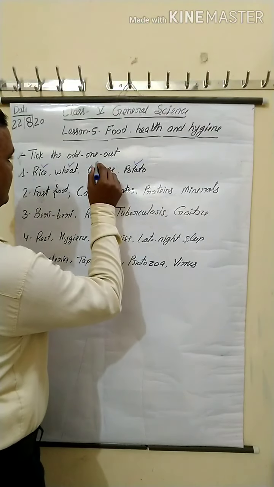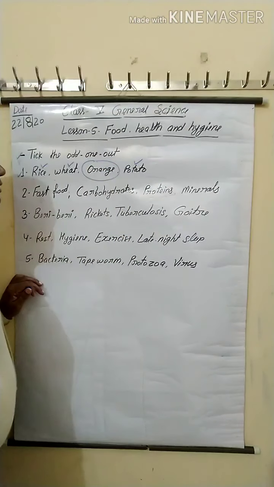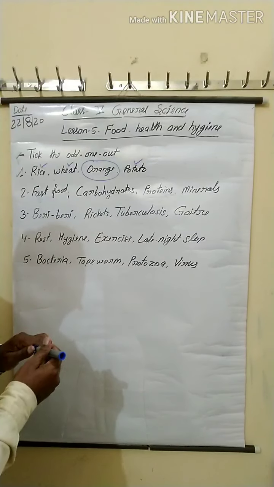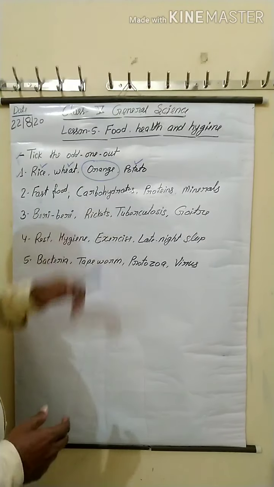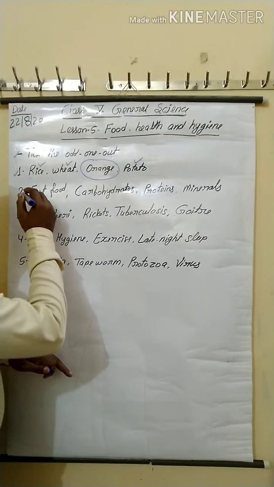But orange is a source of vitamins. So that's why orange is different from the others. Clear? Next,